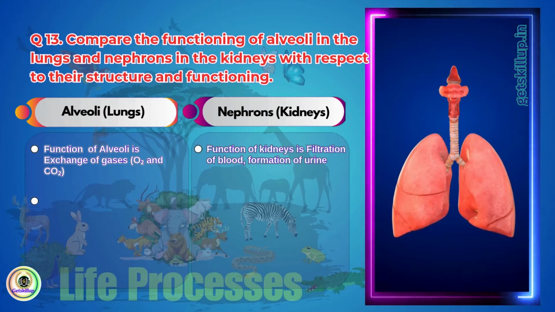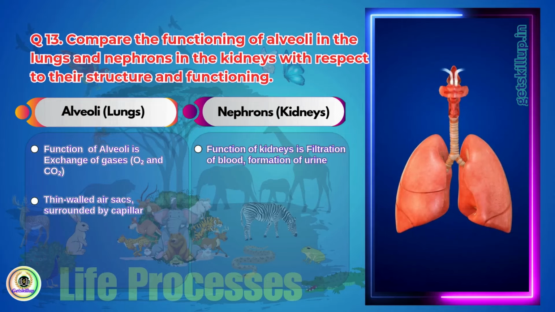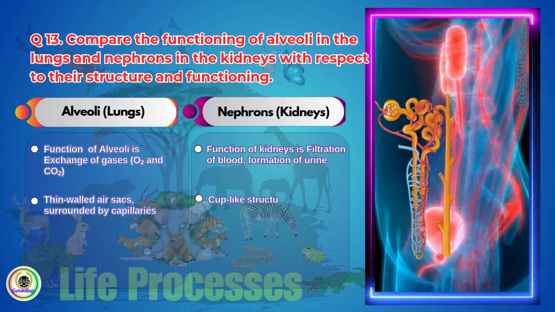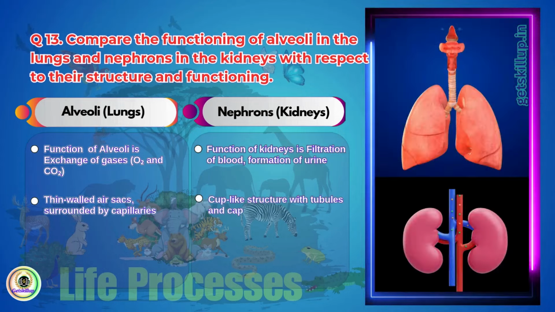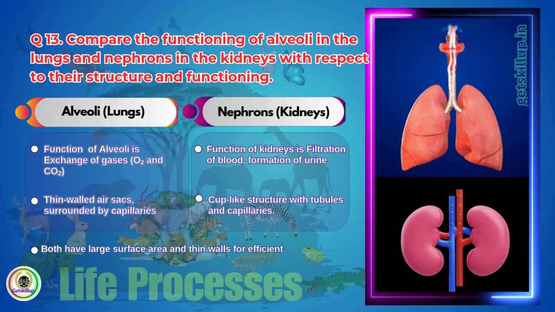Structurally, alveoli, lungs, have a large surface area and thin walls for efficient gas exchange, whereas the structure of nephrons is cup-like with tubules and capillaries. Both have a large surface area and thin walls, which help in the efficient exchange of gases or substances.